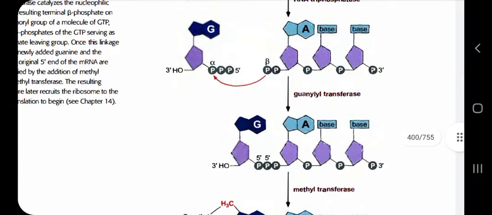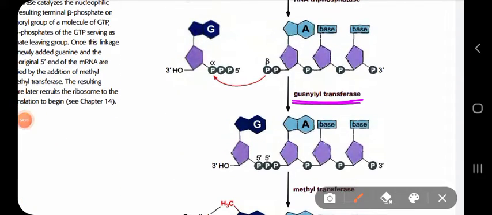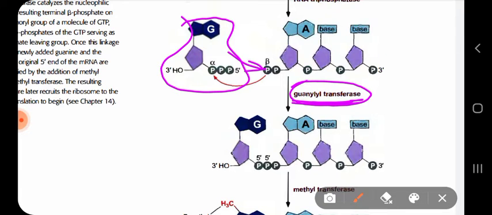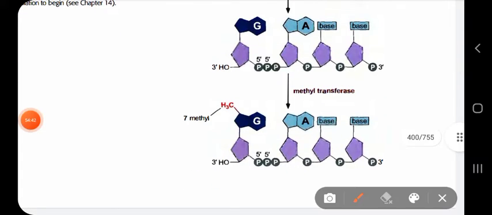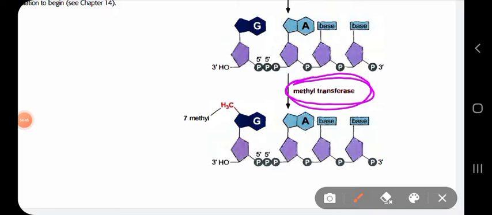Then later on you can see guanylyl transferase, which transfers a phosphate group and catalyzes a transesterification reaction here by allowing this guanine to be attached to the 5 prime end of the mRNA. And the last enzyme is your methyl transferase. As the name suggests, this enzyme catalyzes the addition of a methyl group at the seventh position of the guanine nucleotide.